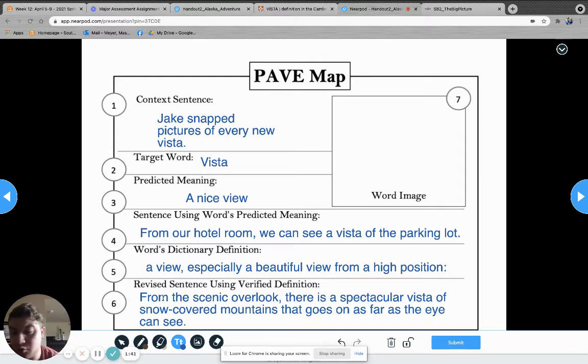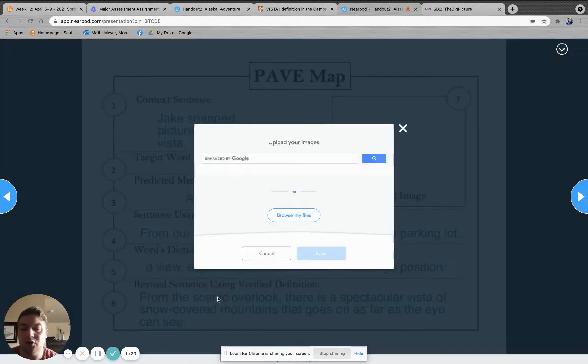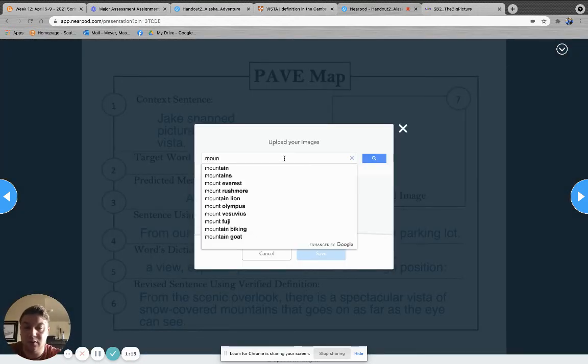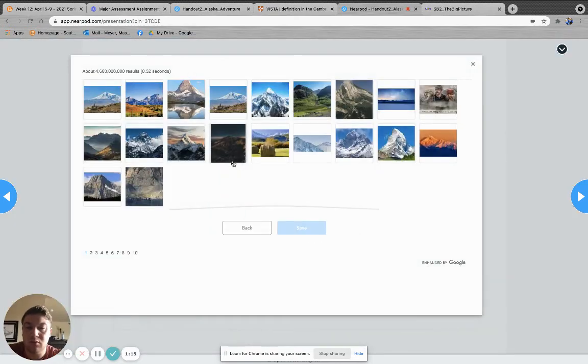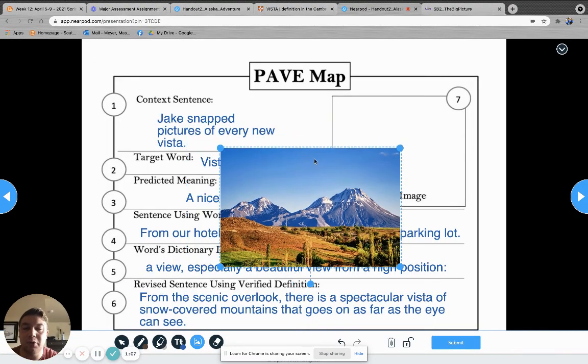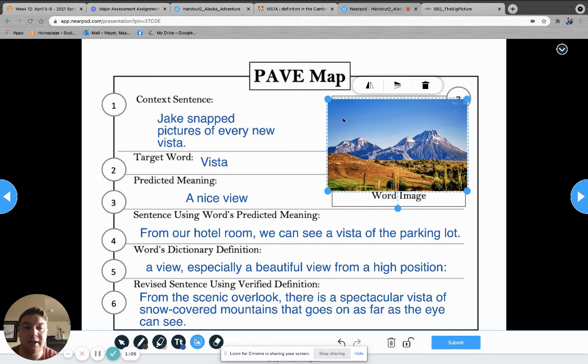Now that we've got this revised sentence that really exemplifies what we're looking for based on the actual dictionary definition, we need to make a word image. You can find a picture, or what I'm going to have you do in the Nearpod is draw an image of what that definition is. Quick here, we'll find a mountain view. Just like that. This would be a picture of a vista, right? We could put that right there in number 7, and there is our word image.